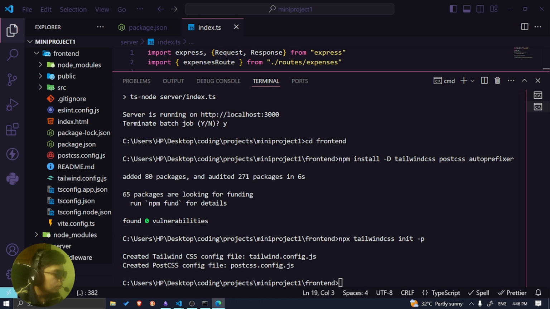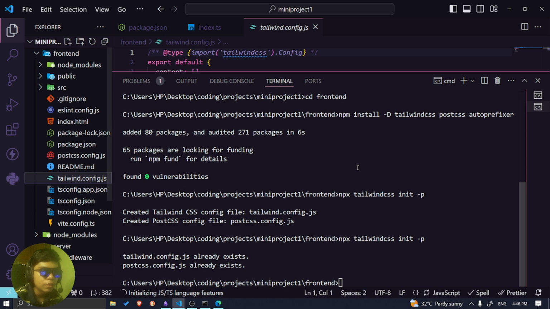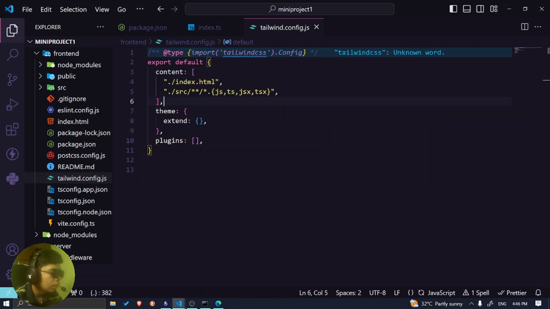And then I need to install this one. Oh, I already installed it. Okay, I didn't install it yet, right? I already installed it twice. Okay, well, it already exists. Nice, whatever. Configure your template paths. So I need to go to tailwind.config.js. Then I need to put this here. Add the Tailwind directives.